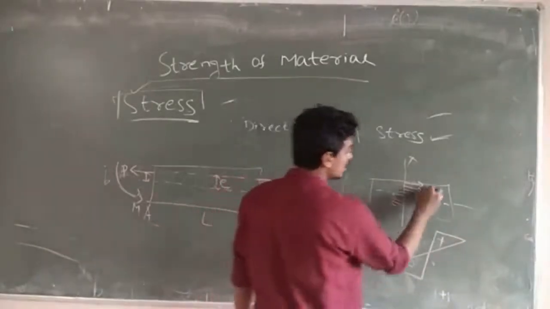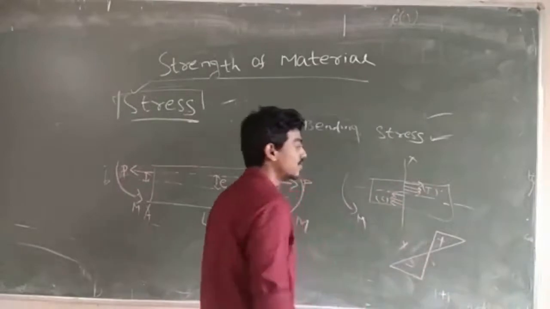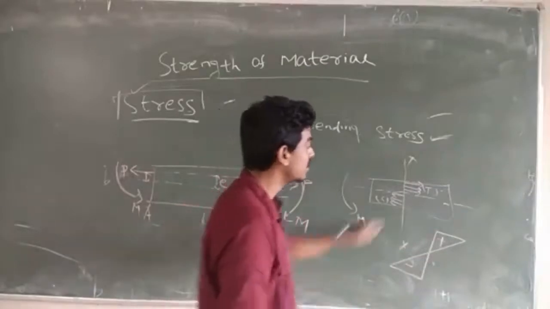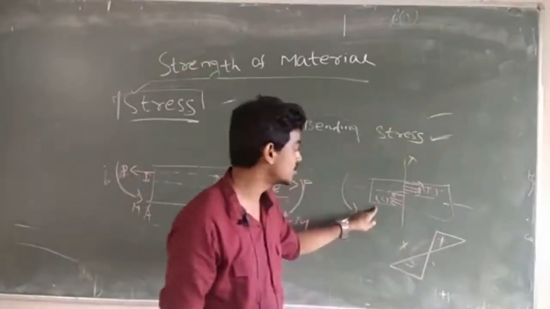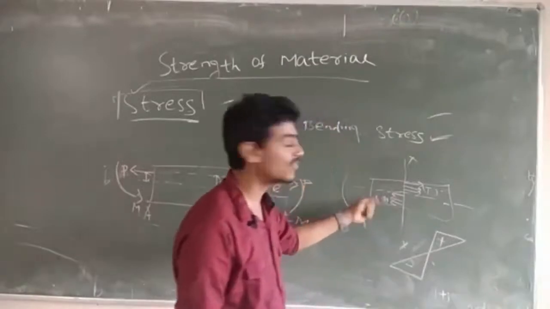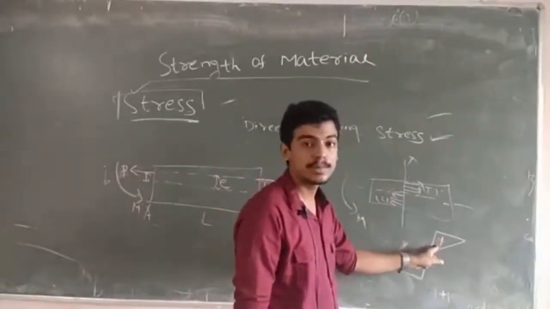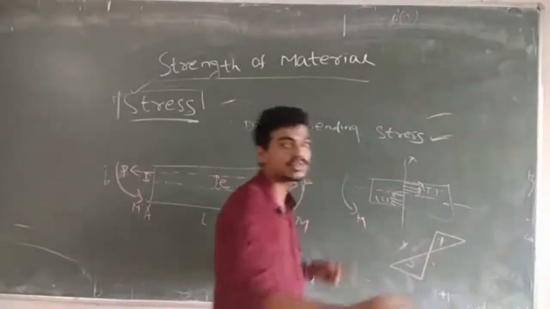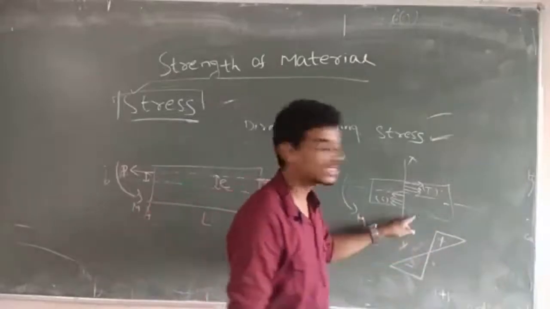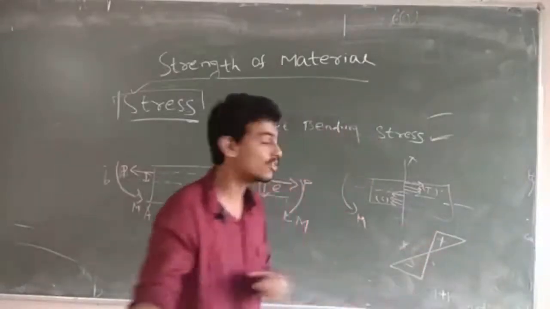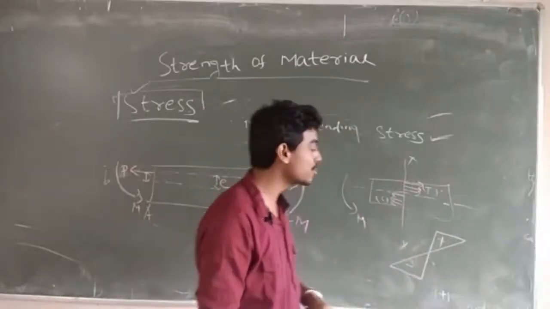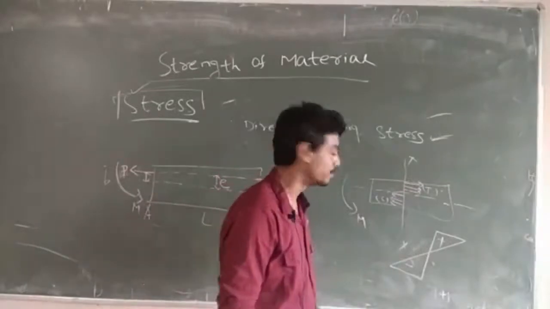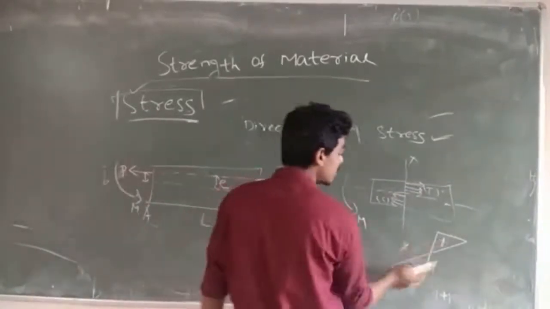In most of the books they take tension as positive and compression as negative, but you can alter it, with tension as negative and compression positive. There is no defined rule that tension should always be positive. But that should be uniform throughout your problem. You cannot take tension as positive first, and after some time say tension will be negative. Whatever you take, that should be uniform throughout solving the problem.